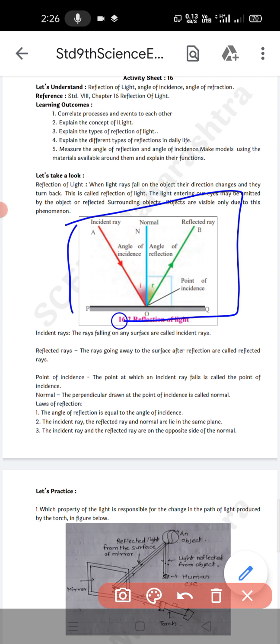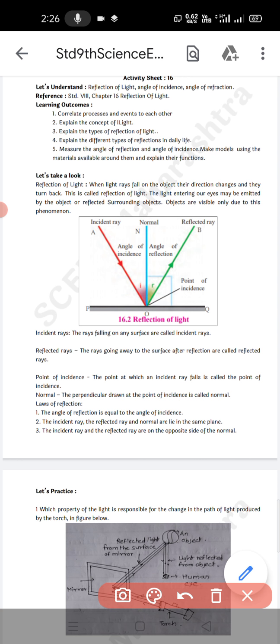Then second, the incident ray, the reflected ray and the normal are in the same plane. Here a plane is given. Incident ray, normal and reflected ray are in the same plane. This is the second law. You have to learn it. It can come in the exam for 2 or 3 marks. So the three laws are very important in this chapter.